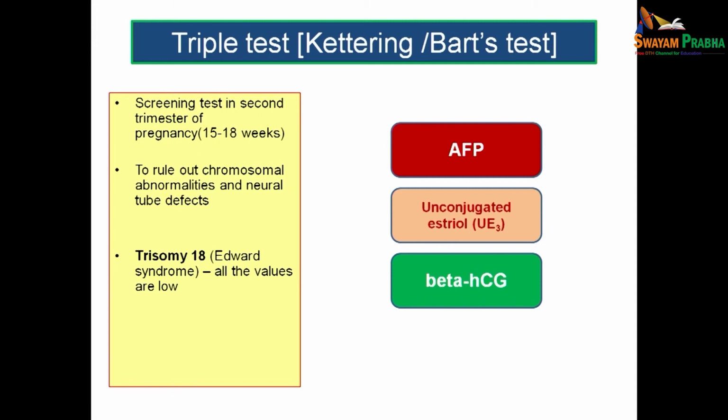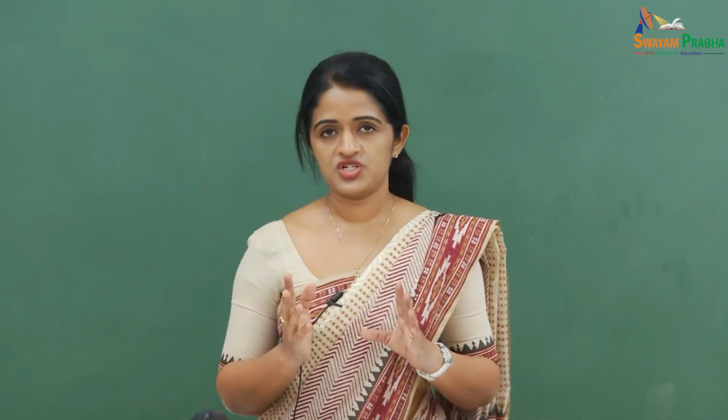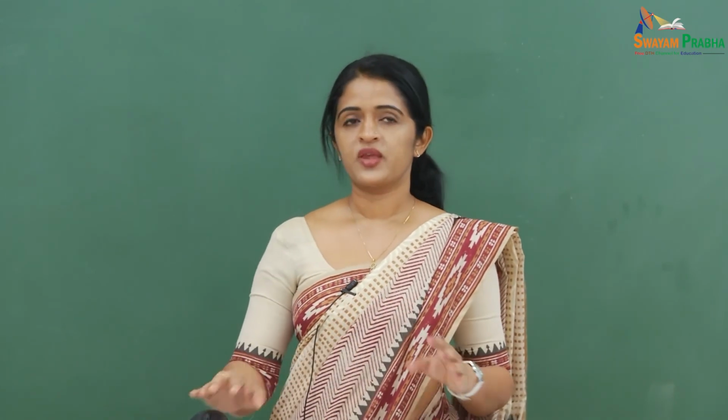And what are your interpretations based on this test? In case of trisomy 18, otherwise known as Edwards syndrome, all the values will be low. If you look for alpha fetoprotein, it will be low. If you look for unconjugated estriol, it will be low. And if you look for beta HCG, it will be low. So, all the three values will be low in case of trisomy 18 or Edwards syndrome. And what are the interpretations which you can make out by measuring these three values in case of Down syndrome? So, in Down syndrome, the HCG level will be high and alpha fetoprotein and unconjugated estriol will be low.